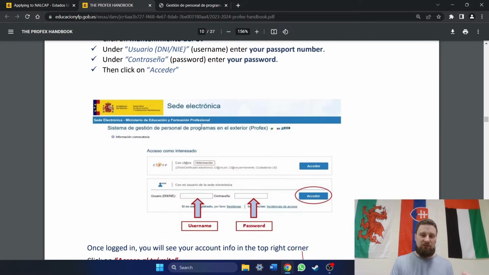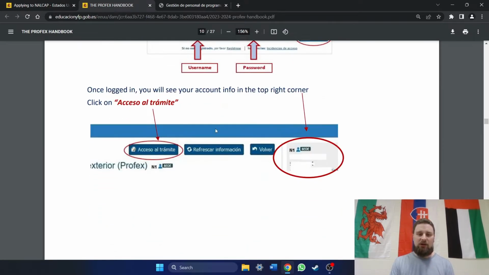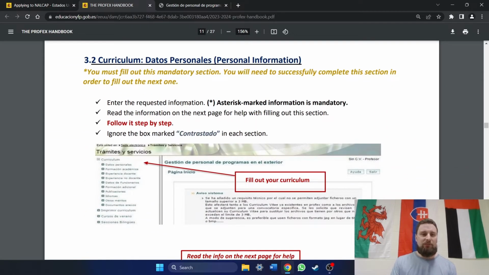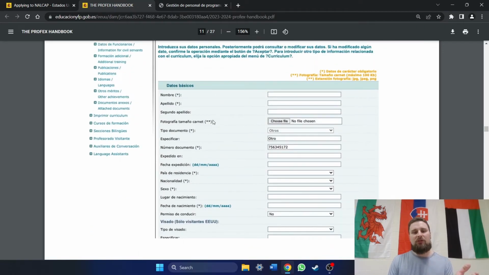So filling out the CV. We're getting into it here. It's going to tell you how to log in. Again, these little boxes and arrows show what you need to click on. Acceso al trámite. Pardon me if my Spanish pronunciation is poor. So here we're going to go in, fill out our personal information. Again, boxes, arrows, boxes, arrows. This is what it's going to look like. Okay, so right here on the PROFEX portal, you're going to have to fill out these things. Okay, nombre, apellido, which is name, last name.